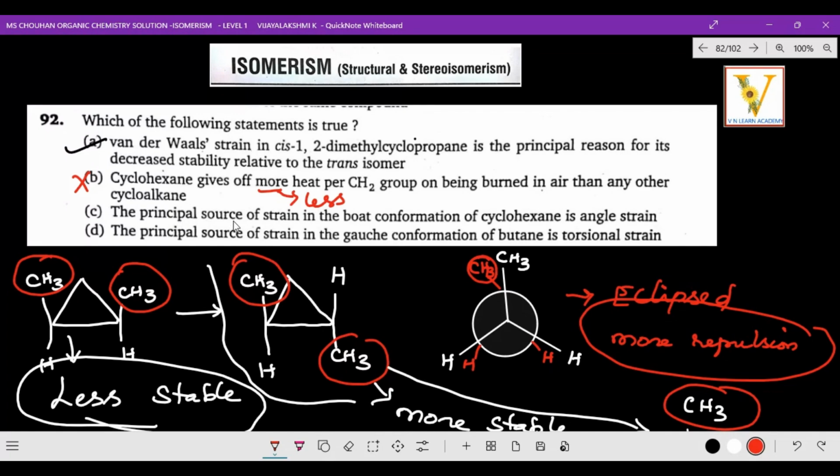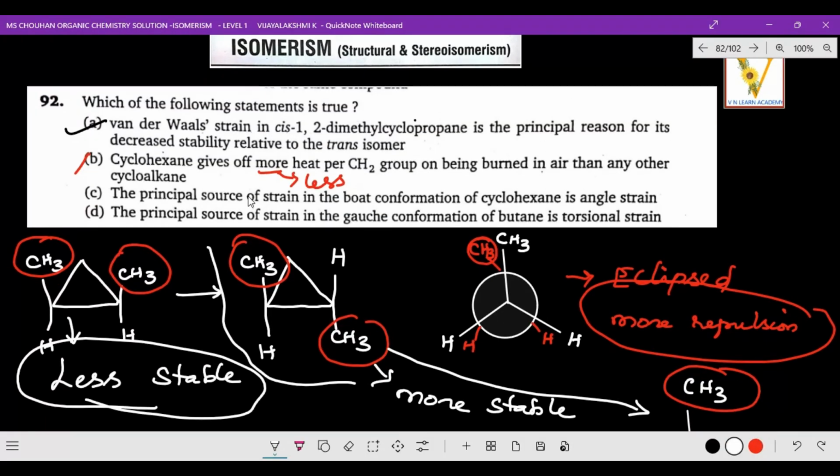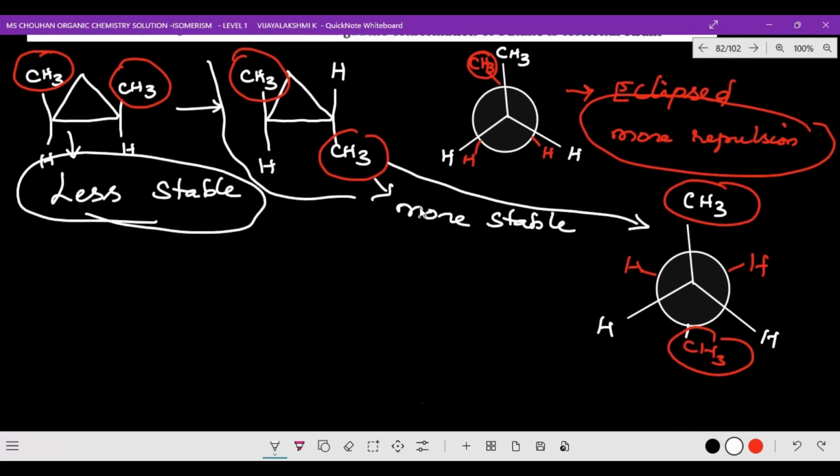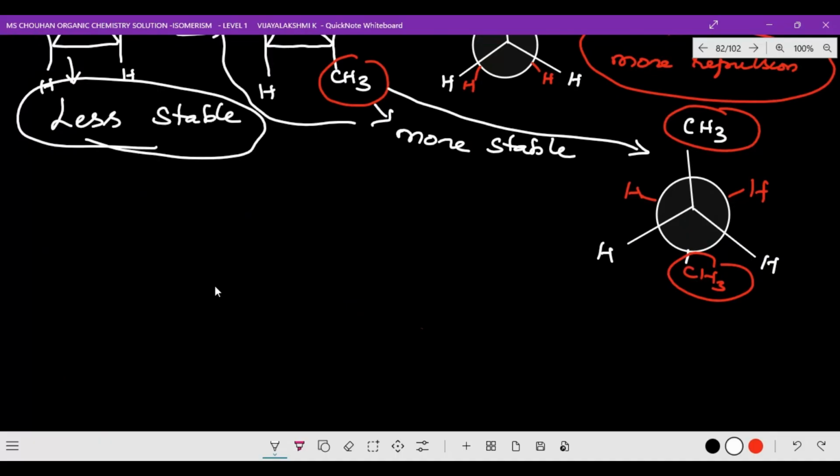Now the next one: the principal source of strain in the boat conformation of cyclohexane is angle strain. See, how can you draw the boat conformation of cyclohexane? Like this, and here one hydrogen, here one hydrogen.